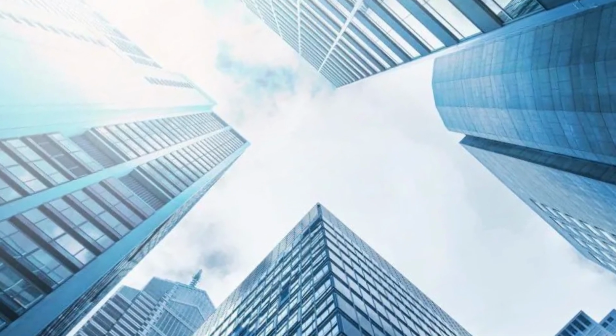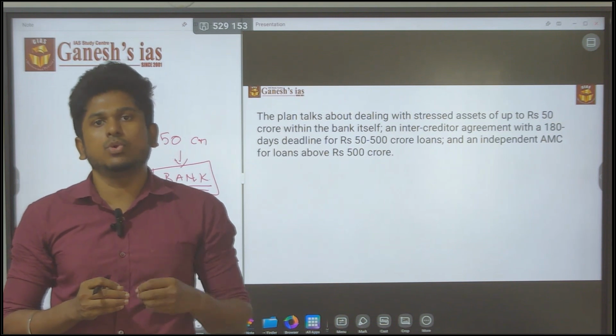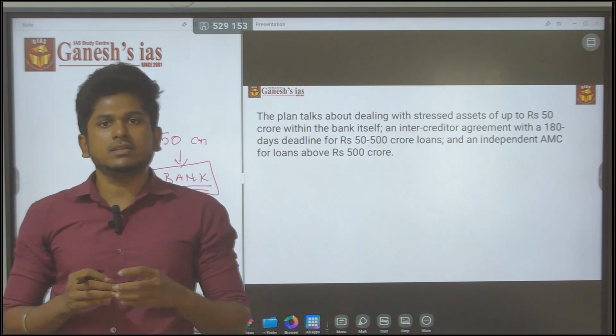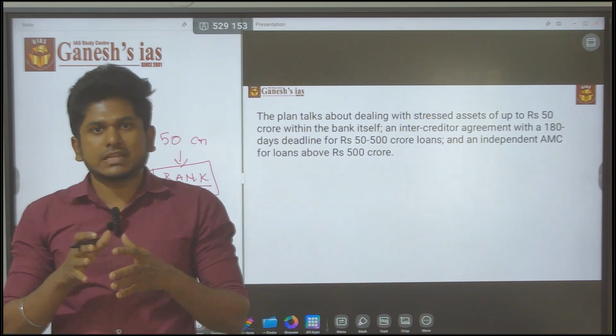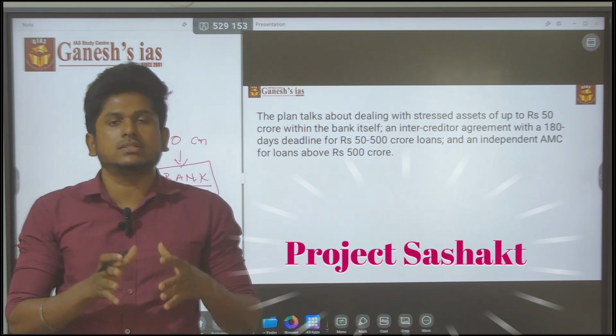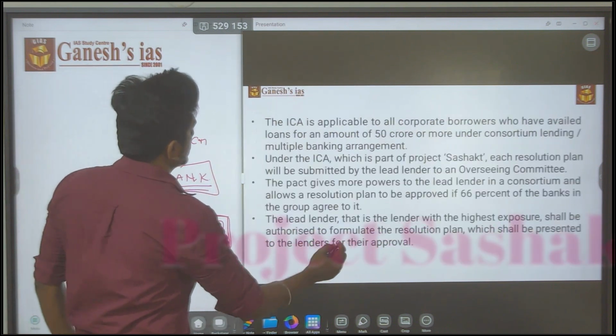So if the collateral value is more than 500 crore, if the NPA is more than 500 crore, then it is given to that asset management company. The structure was provided in that project shortcut. Then you go for the question.